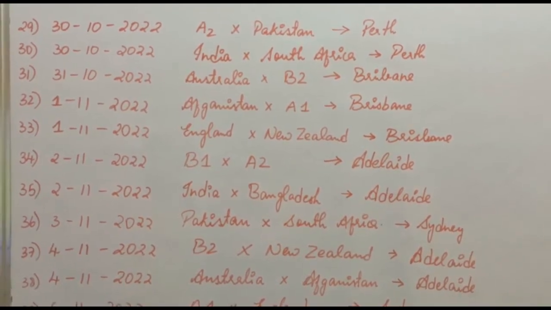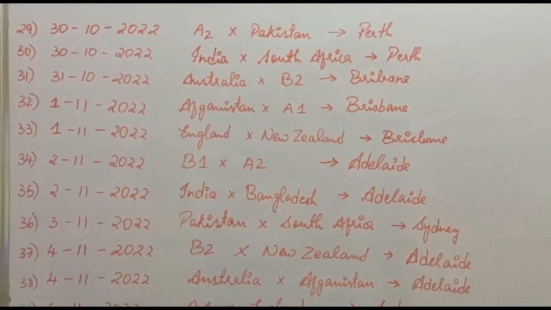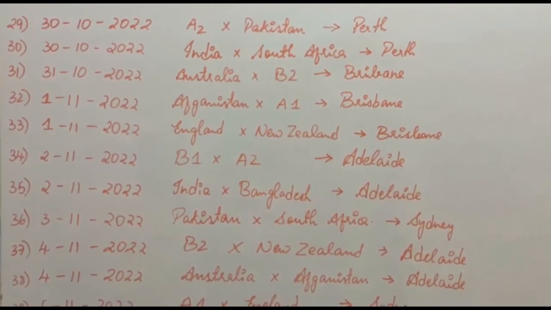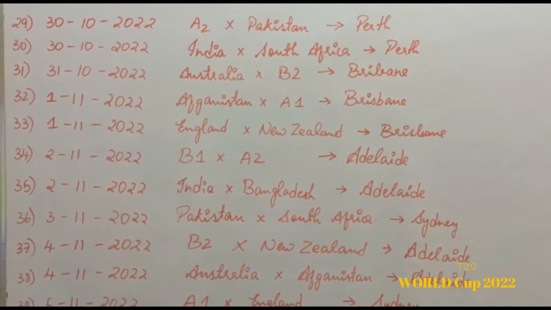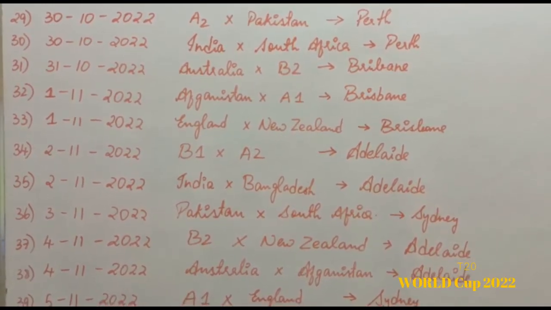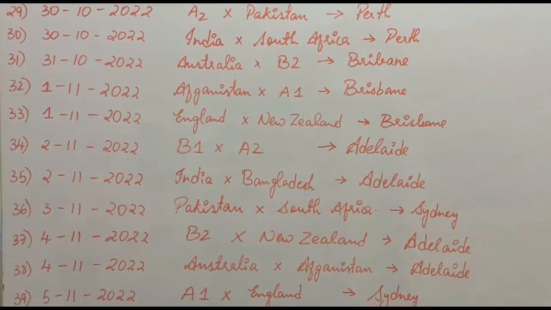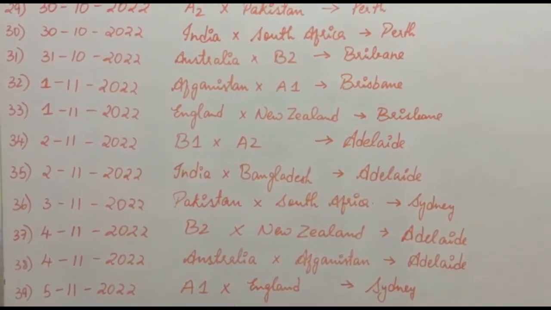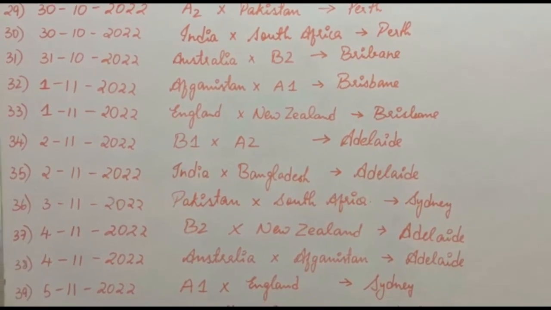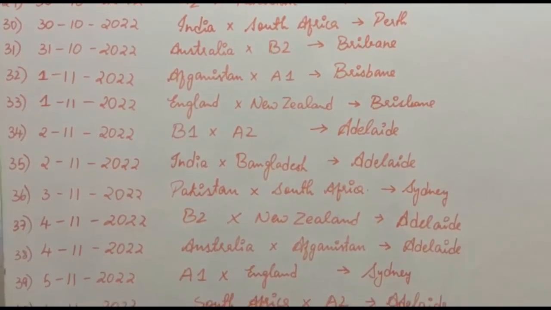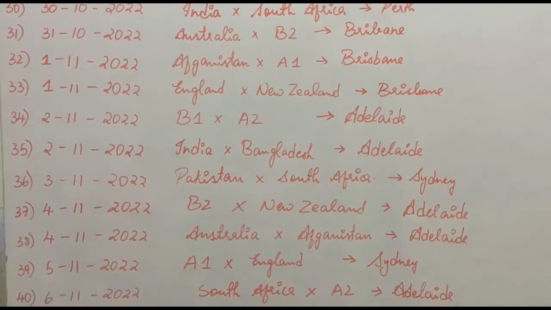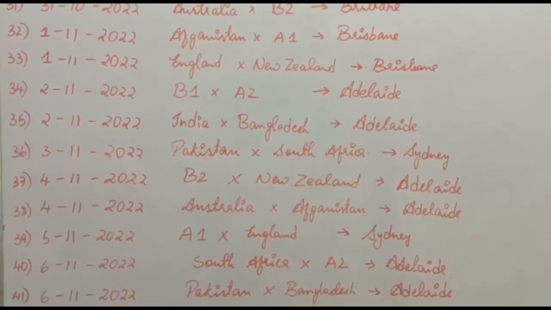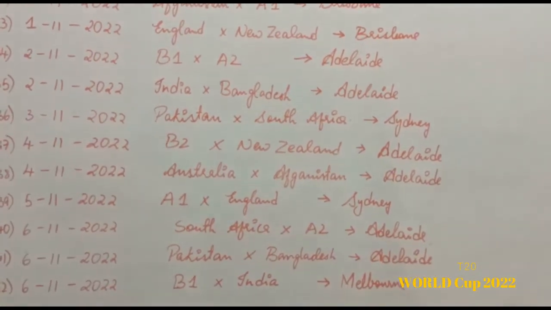On 31st October, Australia versus B2 at Brisbane. On 1st November, Afghanistan versus A1 at Brisbane. Again on 1st November, England versus New Zealand at Brisbane. On 2nd November, B1 versus A2 at Adelaide. Again on 2nd November, India versus Bangladesh at Adelaide. On 3rd November, Pakistan versus South Africa at Sydney.